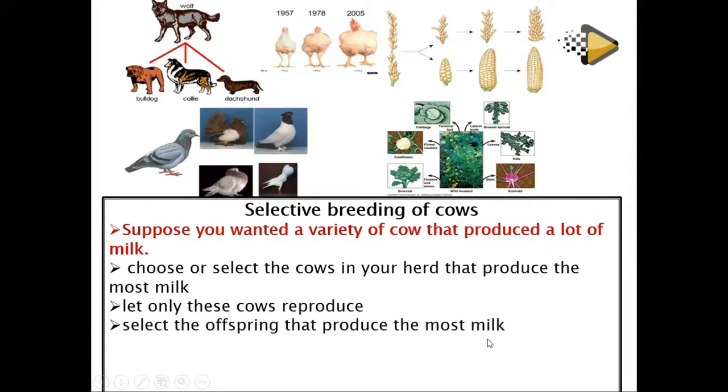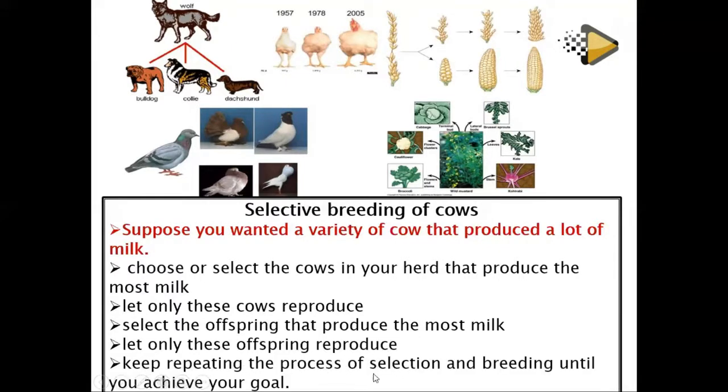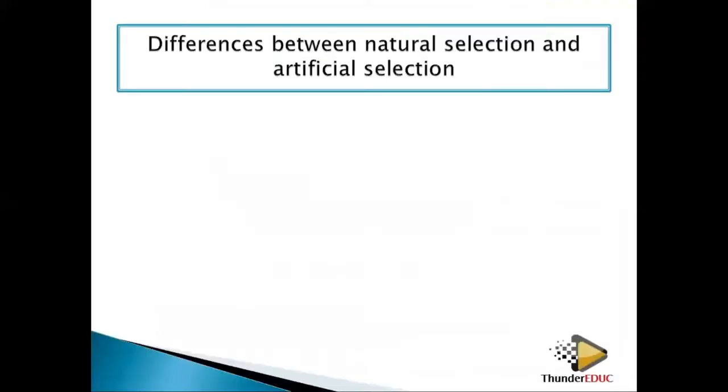You select the offspring that produce the most milk. The offspring will include those which can produce more milk and those which cannot. Those which can produce more milk, you keep them. You keep on selecting them until the genes become pure. You let only these offspring reproduce. Keep repeating the process of selection and breeding until you achieve your goal, until those animals which can produce milk are obtained.